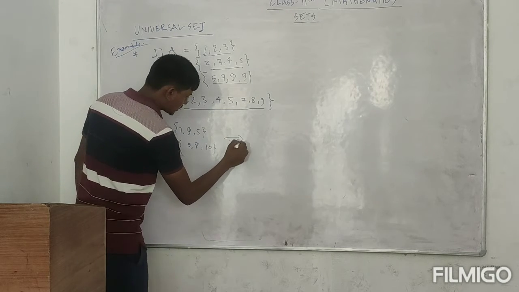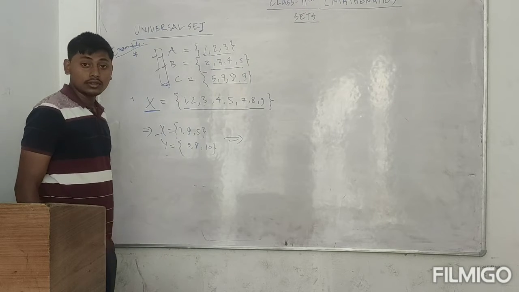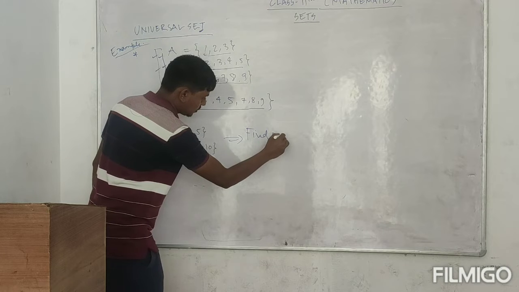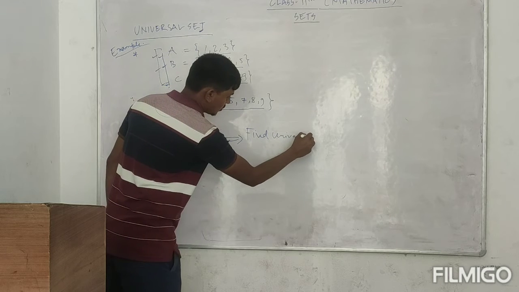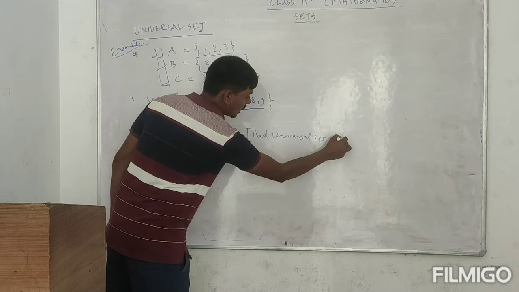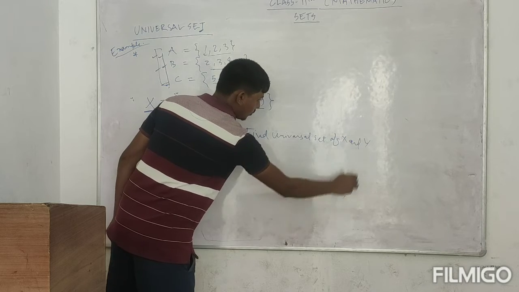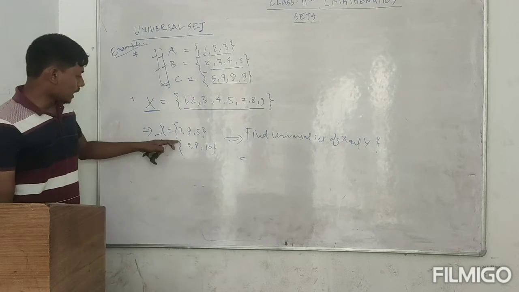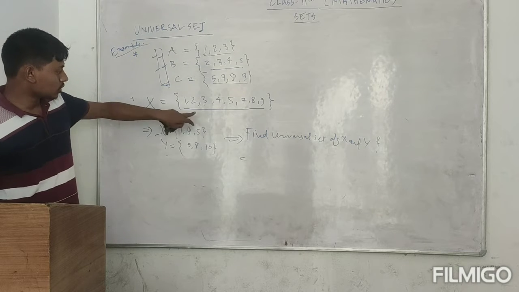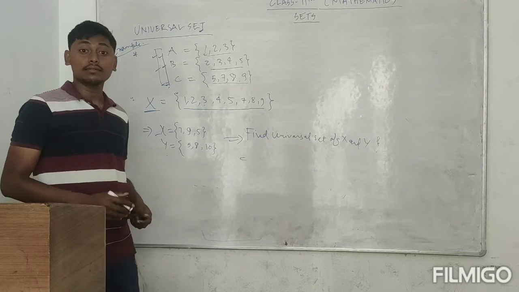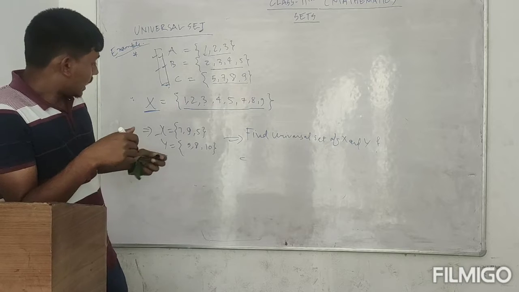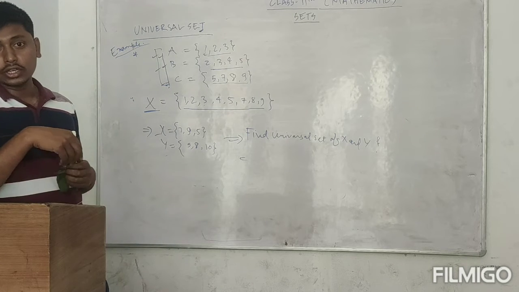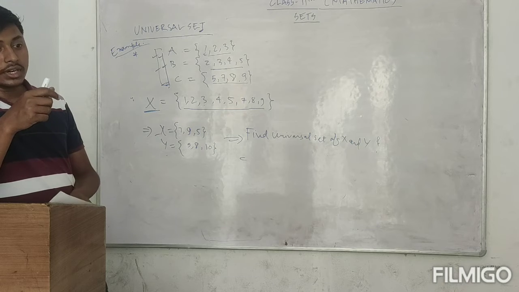So find the universal set of set X and set Y. You are asked questions like this. So what will be that? Write all those elements together and form a set, and that will be the universal set for X and Y.